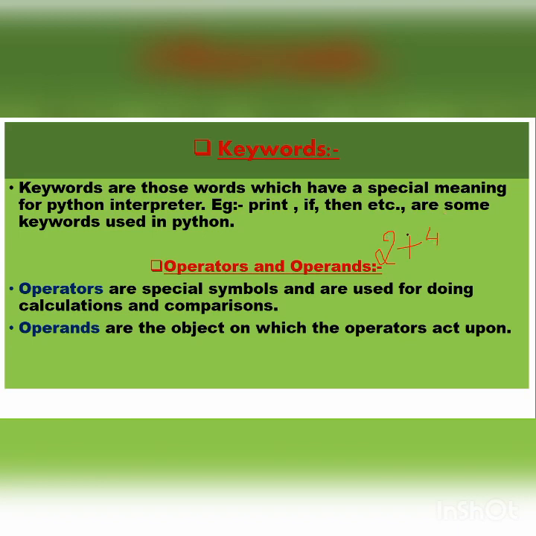So 2 and 4 are what? Operands. These are what? Operands. 2 and 4. These are the object. Okay. And plus this is operator, right? Is that clear? Also comparisons is like that. 2 less than 4 this way. So these two are operands and this is what? Operator. Fine.